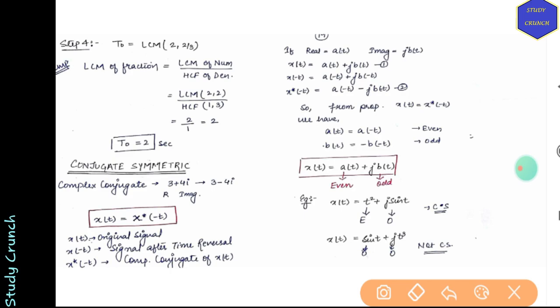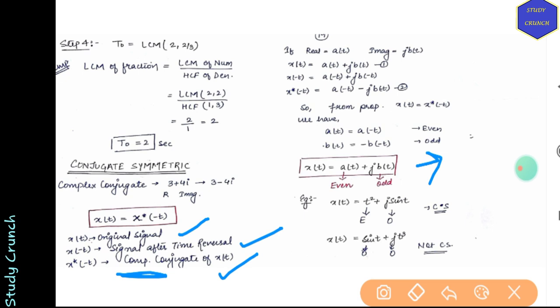So we have x(t) as the original signal, x(−t) as the signal after time reversal, and x conjugate is the complex conjugate of x(t). So if we take the conjugate of the reversed signal, if they both are equal, then only we can say they are conjugate symmetric signals. So we have x(t) equal to a(t) plus j b(t), that is even plus odd, right?